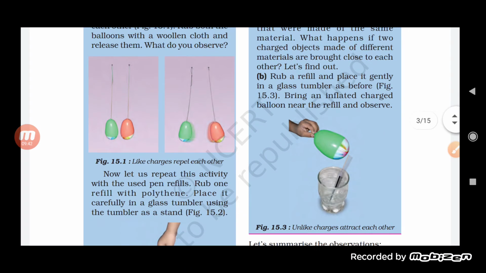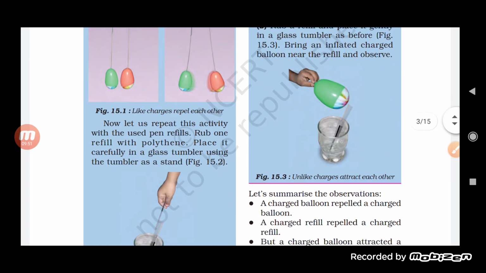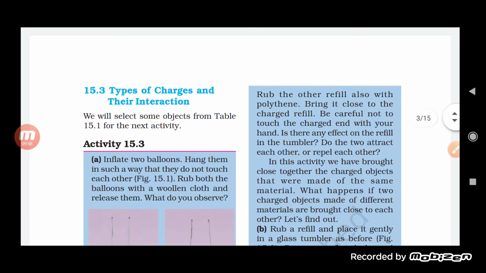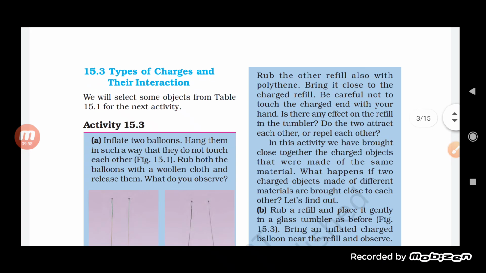Now let us repeat this activity with the used refill. Rub one refill with polythene. Place it carefully in a glass tumbler, using the tumbler as a stand. And then rub the other refill also with the polythene.